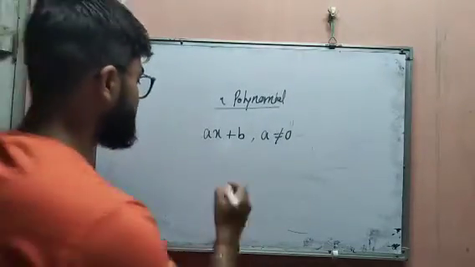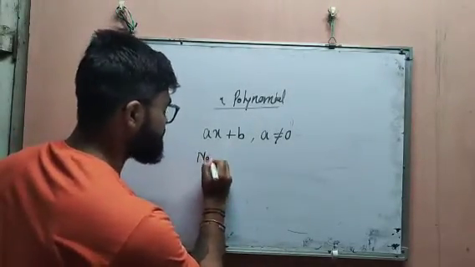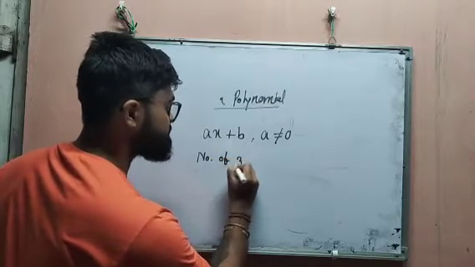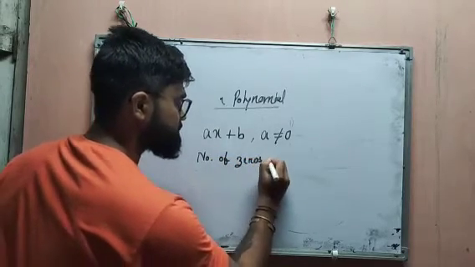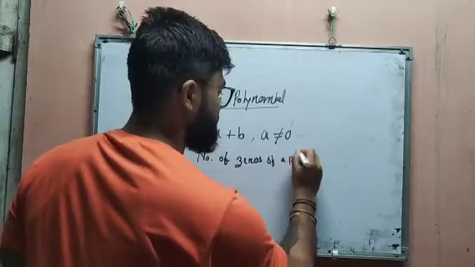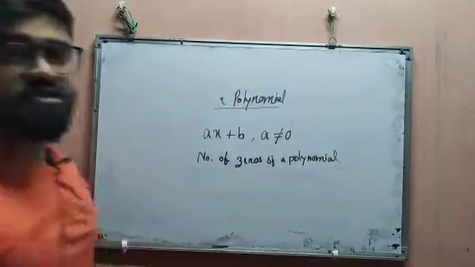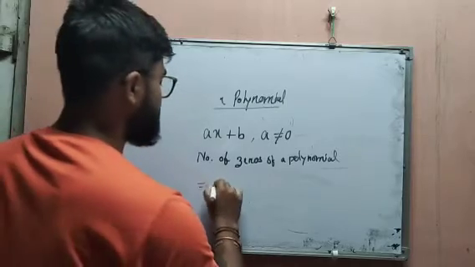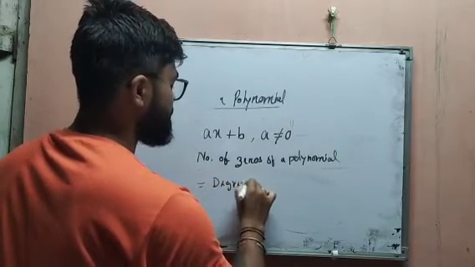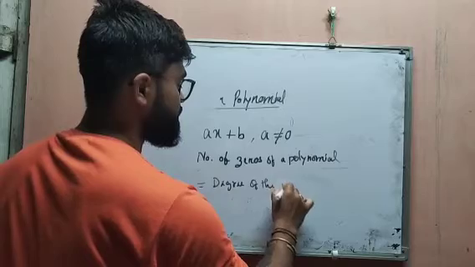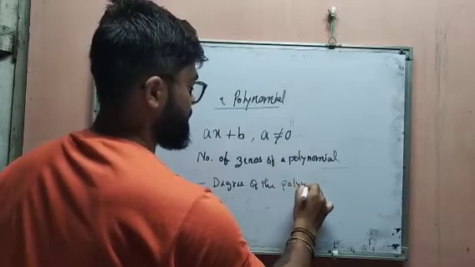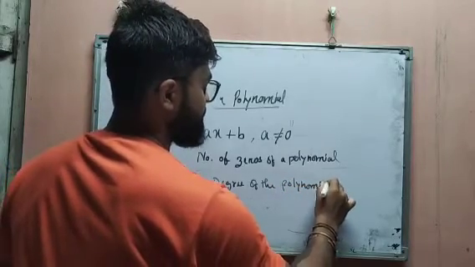And one more thing, the number of zeros of a polynomial is always equal to the degree of the polynomial. This is a very important thing.